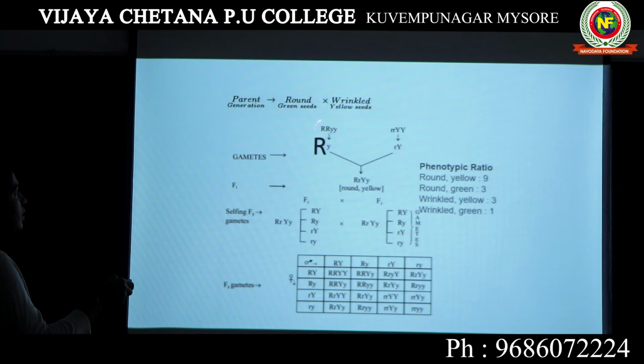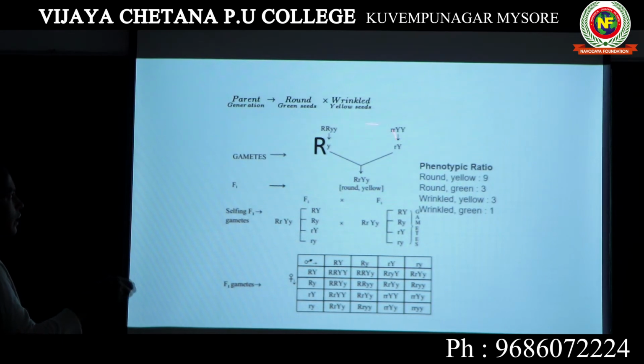The alphabetical symbol or the gene combination that he is giving here is capital R, which represents round character, and capital Y. Here he is taking green, so it is represented by small y. You can take any possible combination, just that your crossing experiment should be clear.